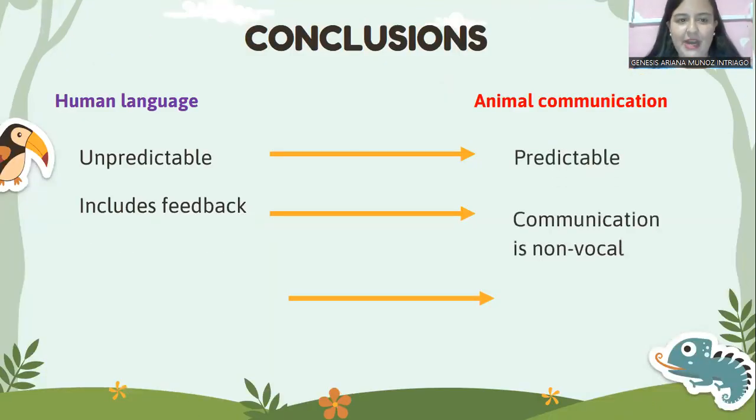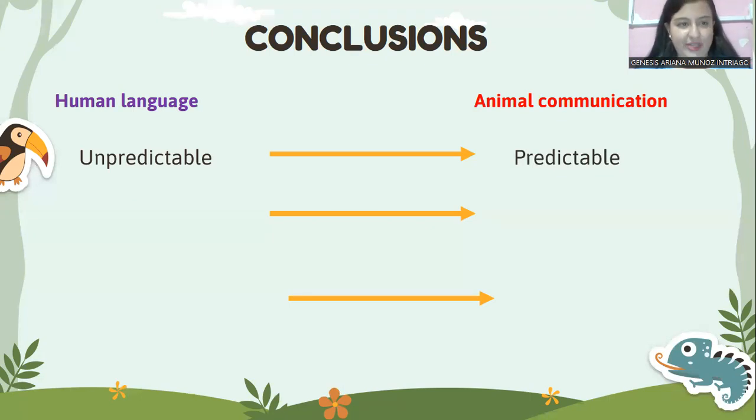Okay, so let's talk about three important differences. Human language is unpredictable, because there is a wide range of things that humans can request people to do. While animal communication is predictable, because there are just a short list of things that an animal can be asking you. For example, let's talk about domestic animals.